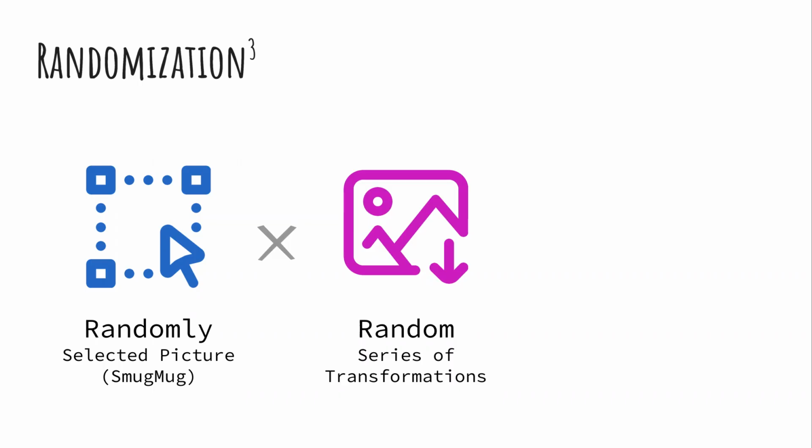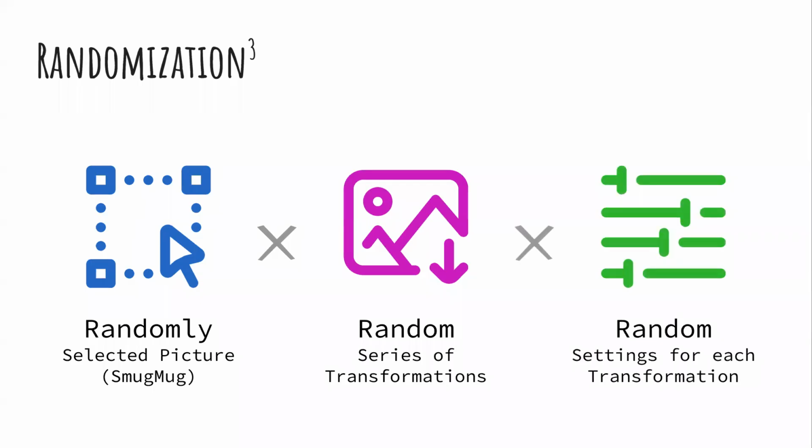That's another level of randomization. Then with the transformations that were being applied, depending on the transformation, there were different settings or configurations that had to go into the transformation. So randomizing those settings as well. If you put all this together, we're looking at millions and millions of possible results, which I did not want to look at, especially because most of them would probably not be worth looking at. I really didn't even want to look at thousands and thousands of them.